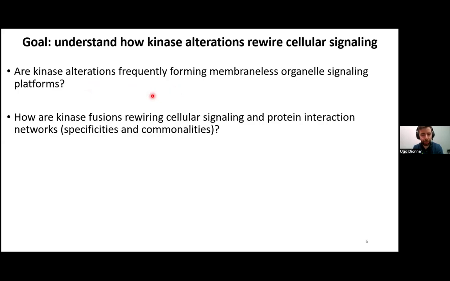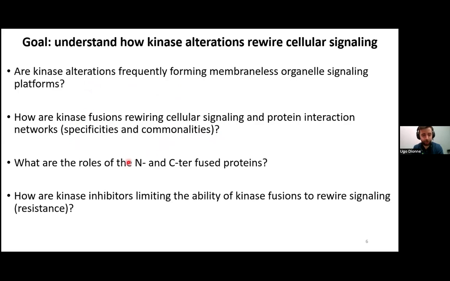How are they able to rewire the cellular signaling machinery and protein interaction networks? Is there a specific mechanism for each fusion, or commonalities that could potentially be targeted? What is the actual contribution of the N- and C-terminal parents? And what are the molecular consequences of targeting these fusions with kinase inhibitors, to better understand potential